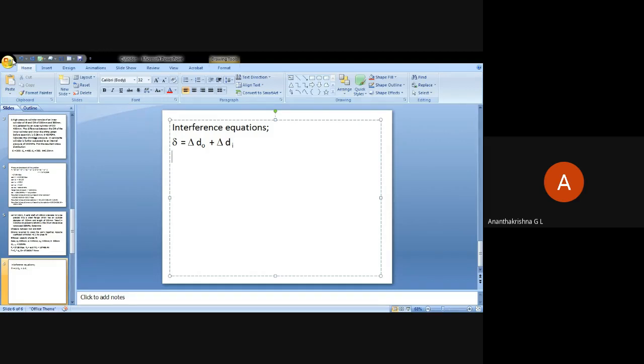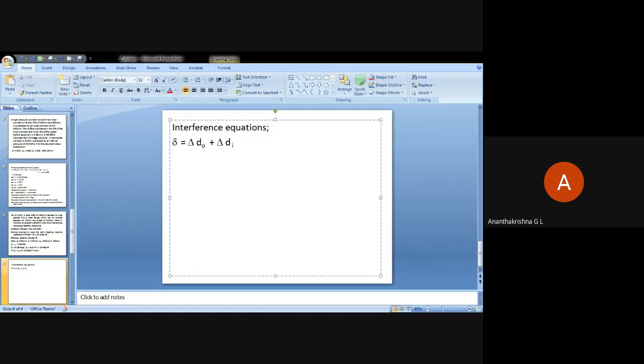Did you take it, Nilesh? Yes, sir. In some problems, they may ask you to determine the interference required between the flanges. In such a case, we need to use the equations for delta outer and delta inner. Then the total interference is the sum of these two, which will give you the value of delta. Is that okay?